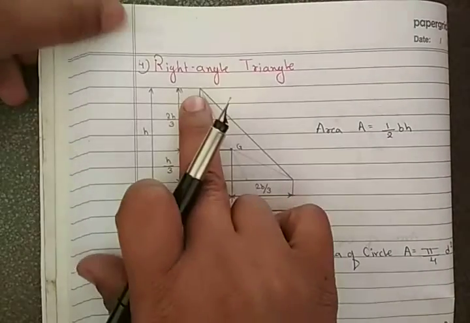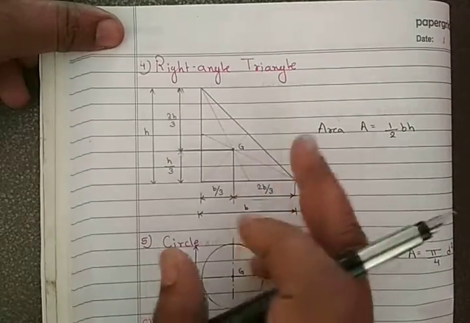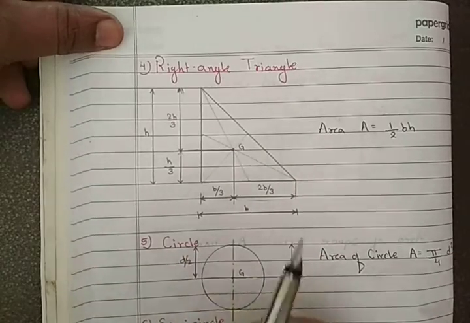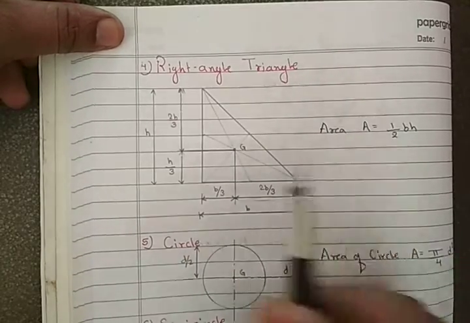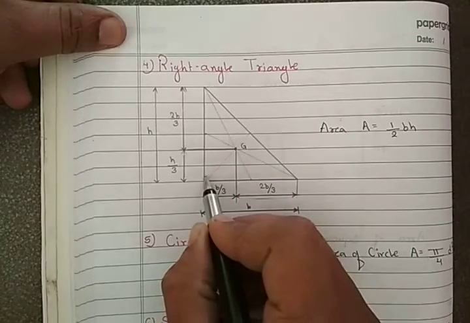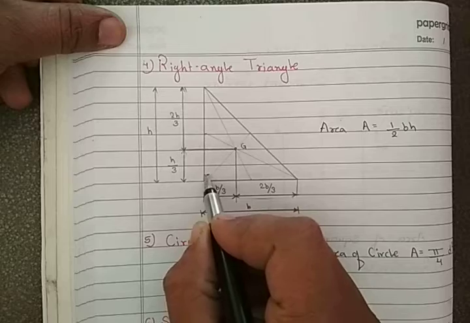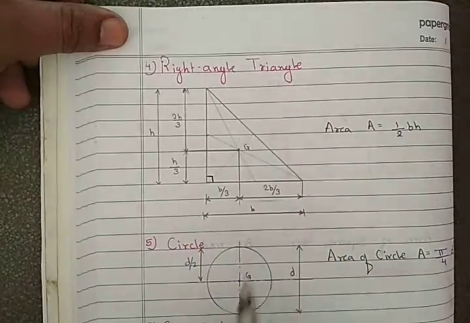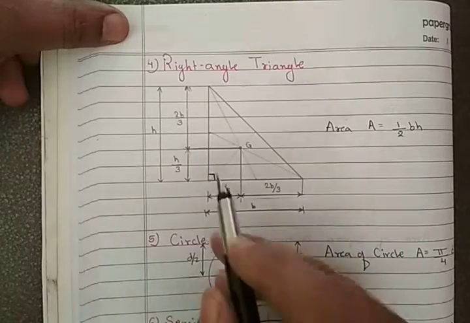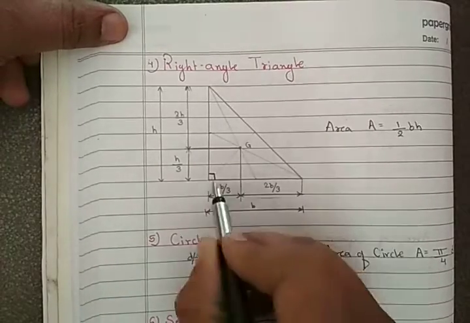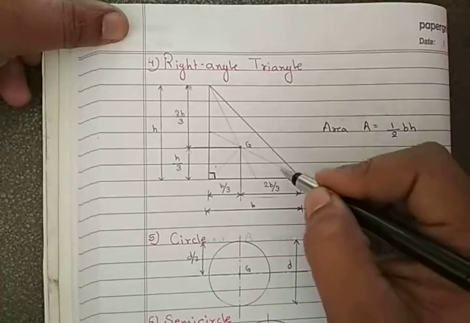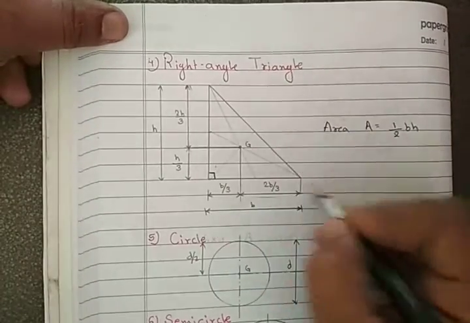Now we'll see the right angle triangle. For a right angle triangle, it is a bit different. If you see this, the right angle is exactly on this corner. The procedure to find the centroid is the same. Take the half of these two points, take the half of these two points, and of these two points, and draw straight lines.